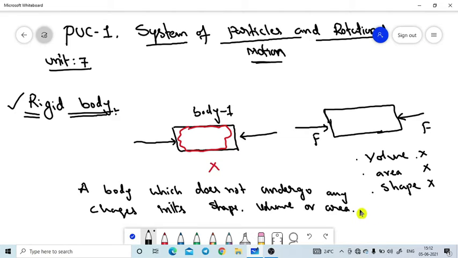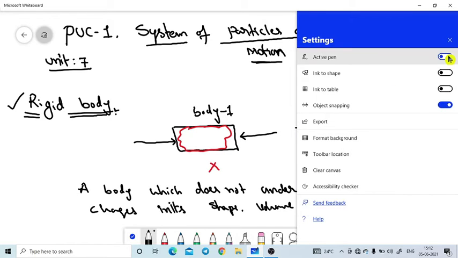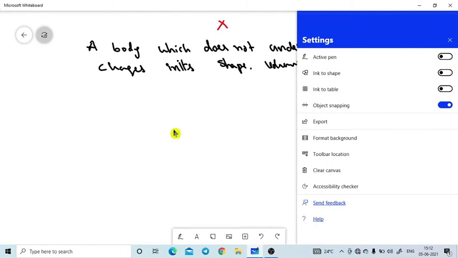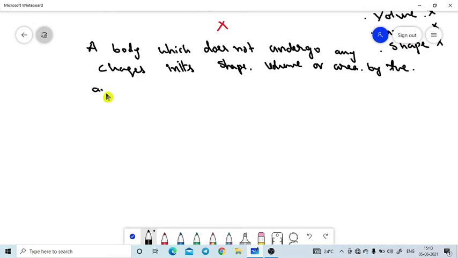by the application of some external force on it, then that type of body is named as a rigid body. That means a body should not change its volume, its shape or its area. Those types of bodies are named as rigid bodies.